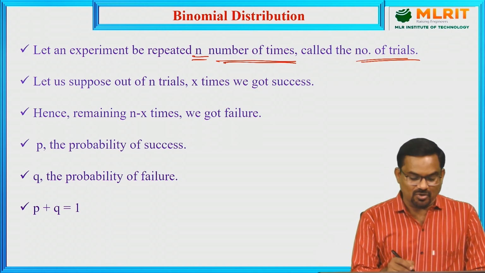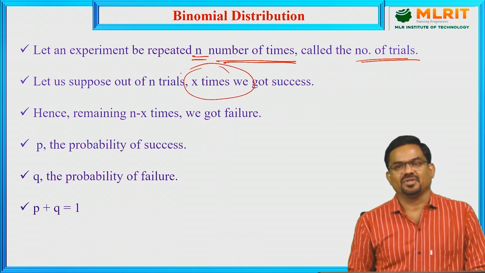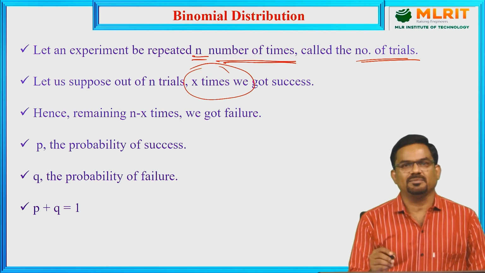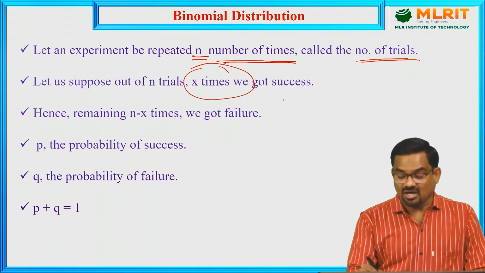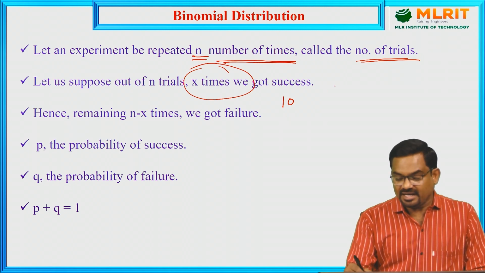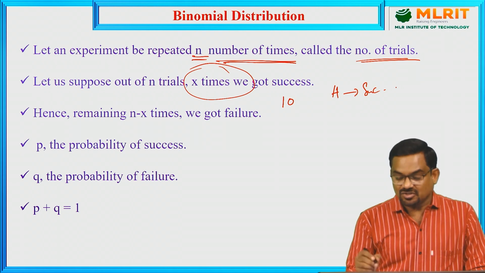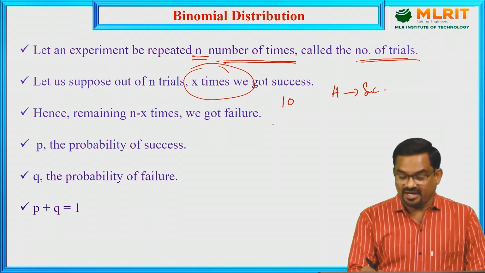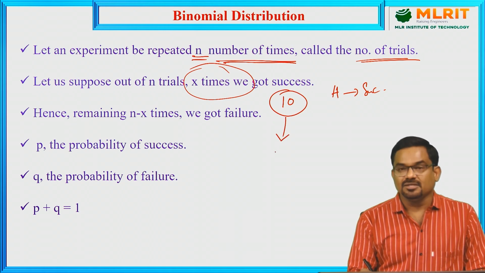Let us suppose that out of n trials, x times we got success. For example, a single coin is tossed 10 times and getting head is a success. What is the probability of getting 4 times head? Out of 10 times, I want 4 times head.